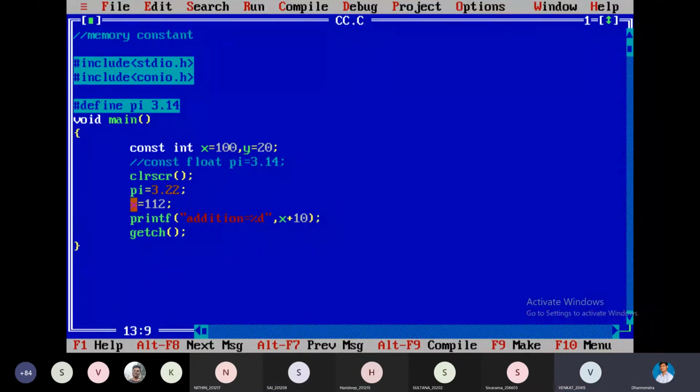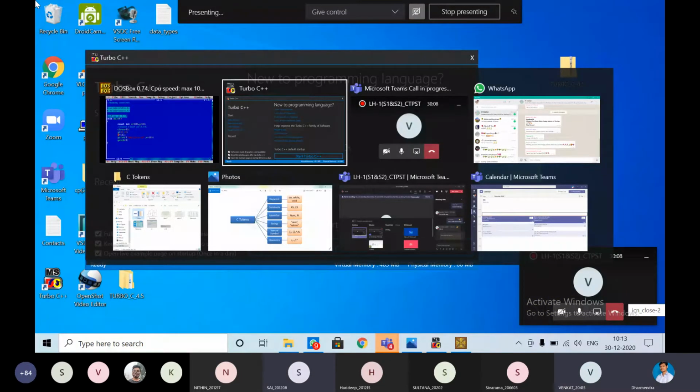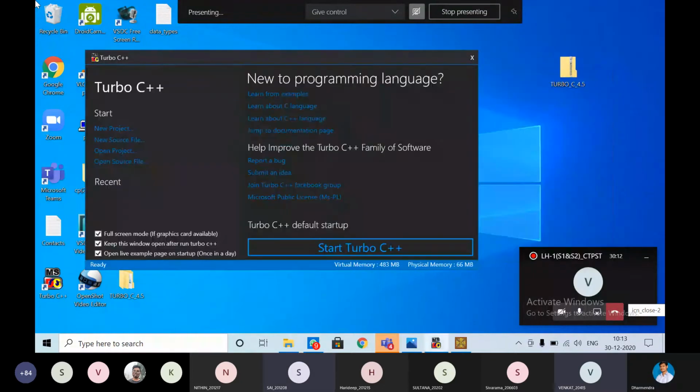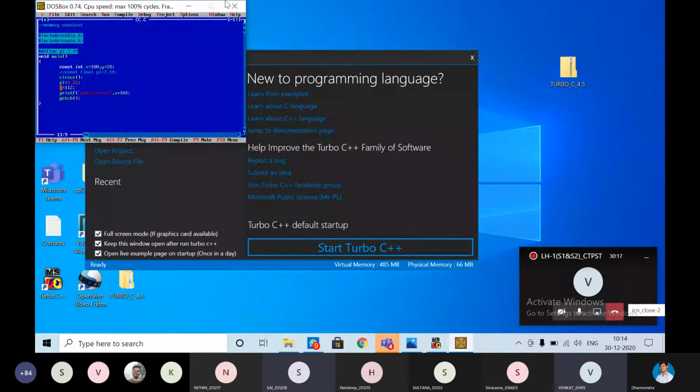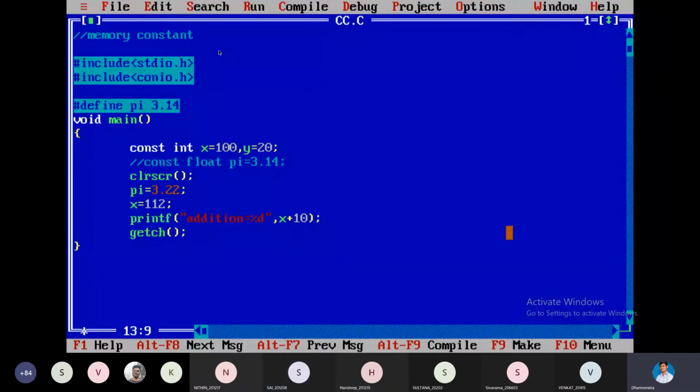Sir, we cannot see the coding screen. Are you unable to see it? It is visible. Only a photo is visible, it looks like coding is being done. Can you see now? Yes, sir, we can see. Okay.